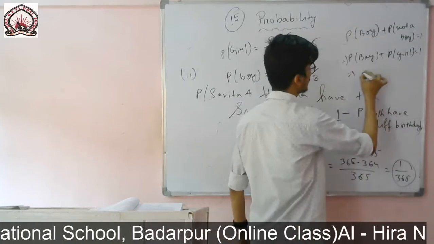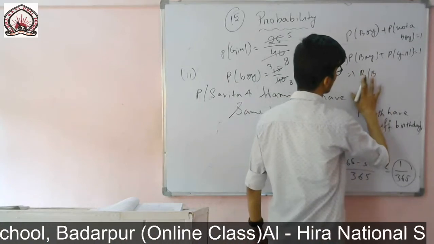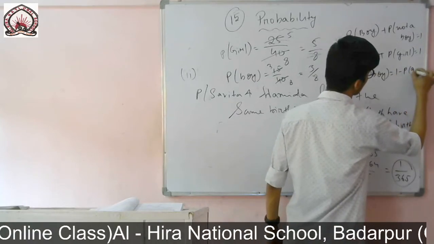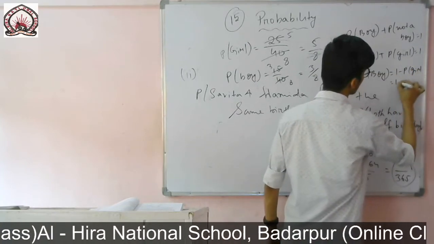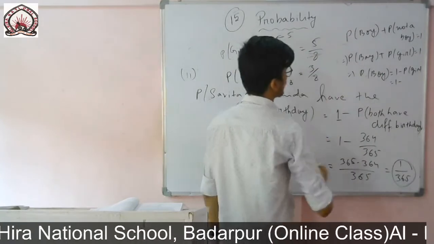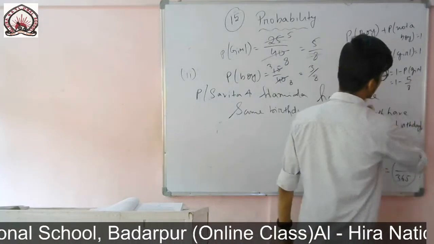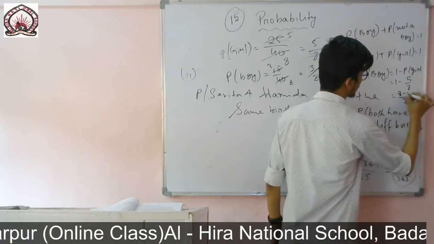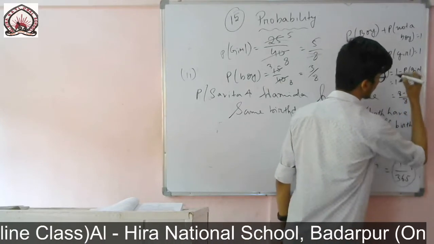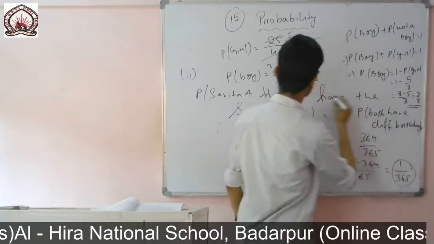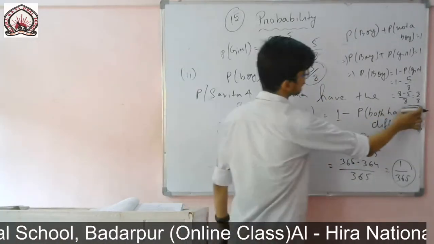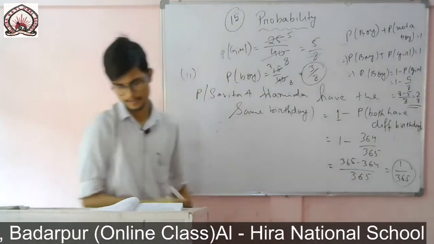So probability of girl we have just found, so probability of boy equals 1 minus probability of girl. Probability of girl we found is 5 by 8, so I will write 5 by 8. Like this also you can find: 8 minus 5, that means 3 by 8. So we got the same answer, 3 by 8, here also. By using this method also you can find it.